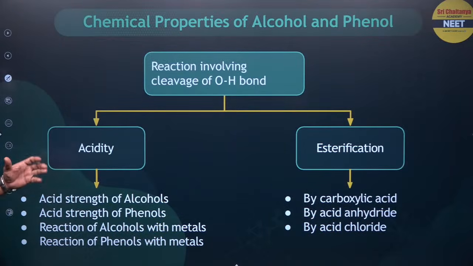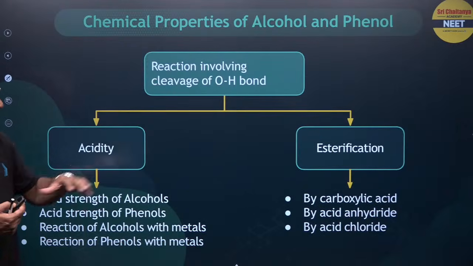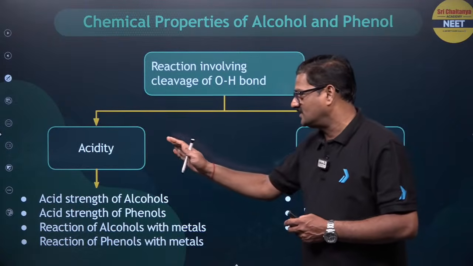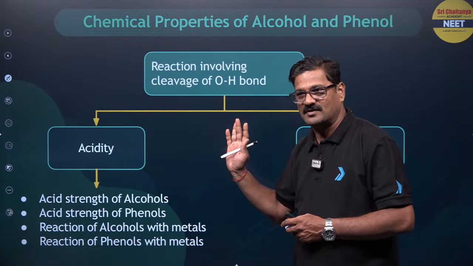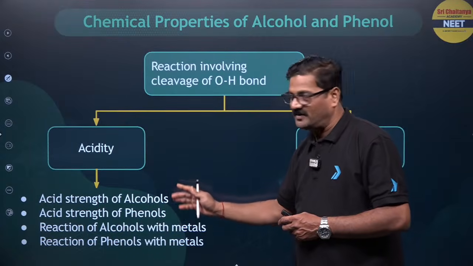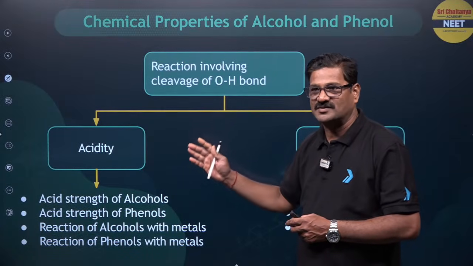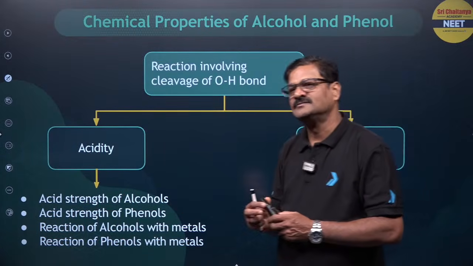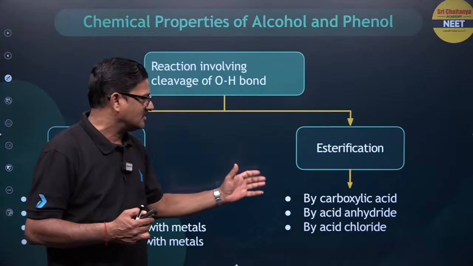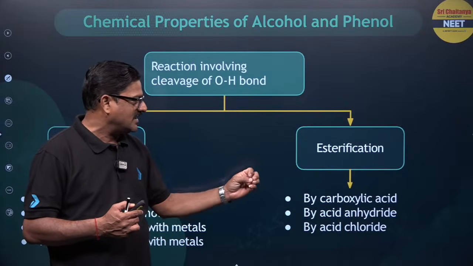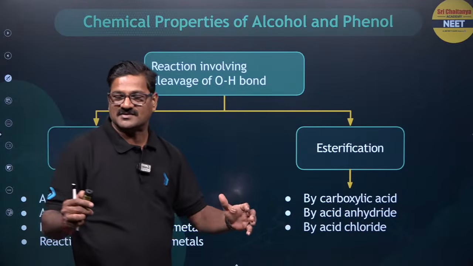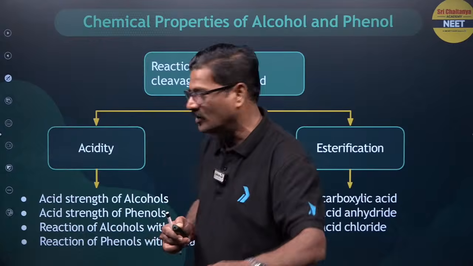Now reactions involving the OH bond could be acidic in nature, and they could be esterification. If they are acidic in nature, we have to talk about the acidic strength of alcohols, and the acidic strength of phenols also comes under this category: reactions of alcohols with metals, reactions of phenols with metals. When it comes to the formation of ester by carboxylic acid, by acid anhydride, by the acid chloride, there are different versions of the reactions. Stay tuned in the class, I am going to show you all the reactions.